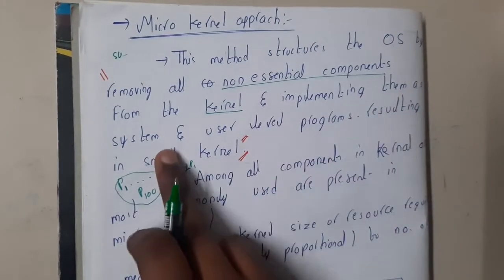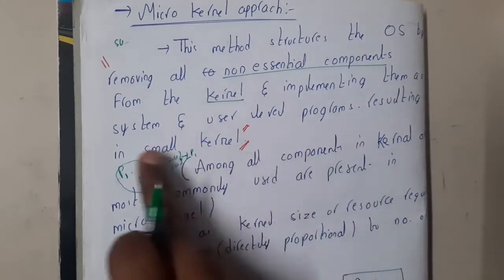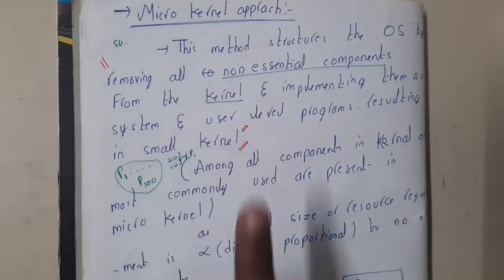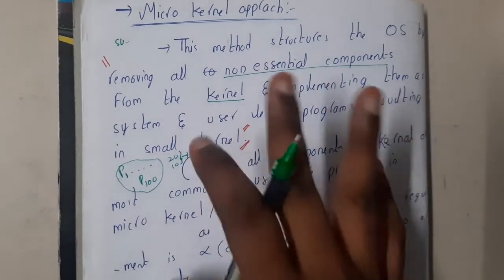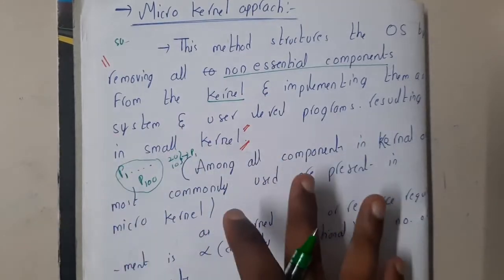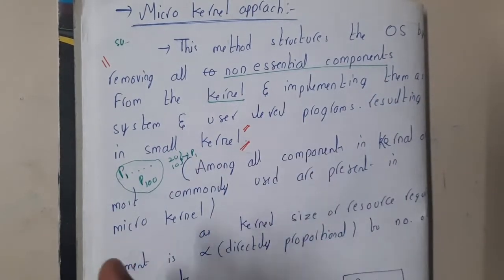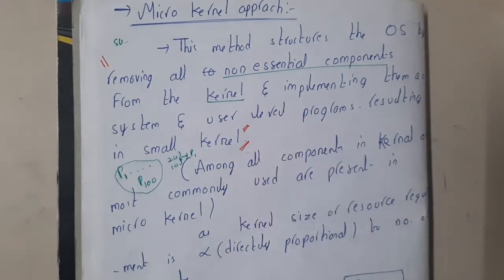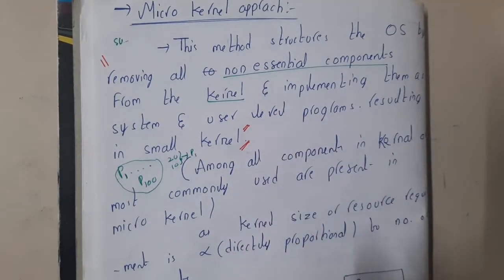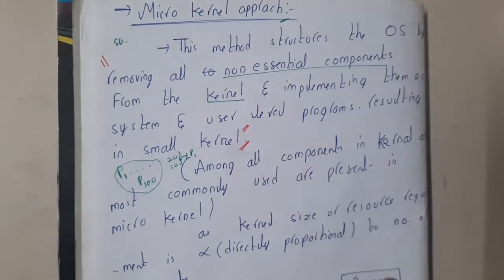And implemented them as a system and user level programs. I'll be discussing system and user level programs, so don't worry. Resulting in a smaller kernel. Basically we are removing unwanted operations, so once we remove these, we end up with only the most important ones. Now this kernel is small, right? That is the reason why they call it a microkernel.